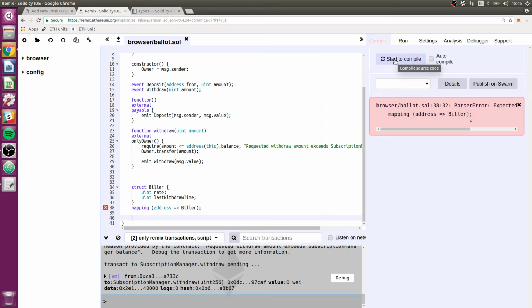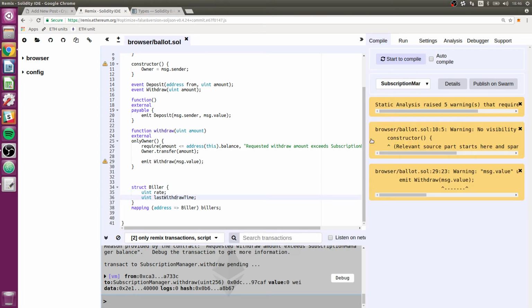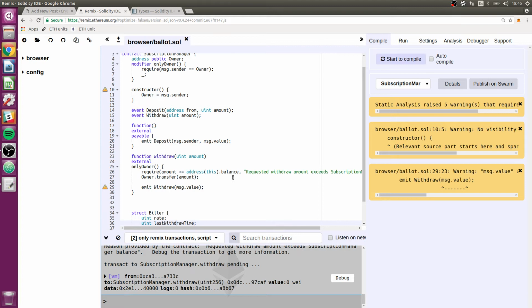I'm just going to make sure it compiles. Nope, not yet. Oh, I need to name my mapping. I'm just going to say billers. It's pretty simple. Let's see if that works. There it goes. Okay. I have a warning here.